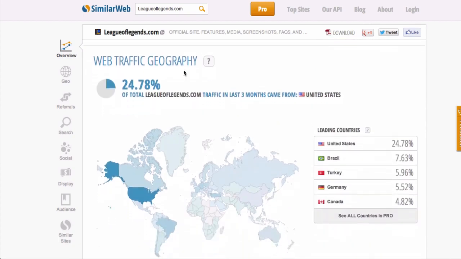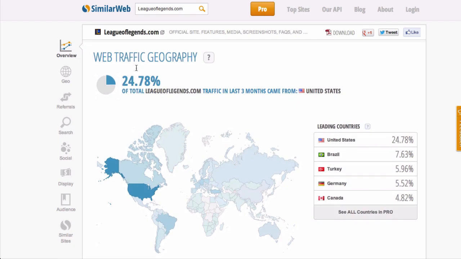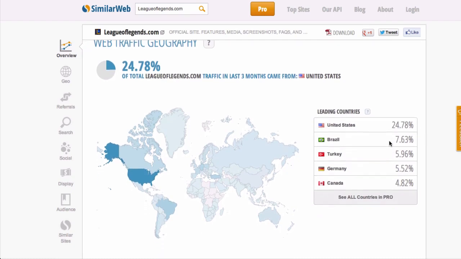All right, do you see where it says web traffic geography? This is telling us where their traffic is coming from. Obviously, the United States is going to be one of the top sites. It's at 24.78%. But what's interesting is that Brazil is really high up there. Brazil has got 7.6%. That's a lot of people.